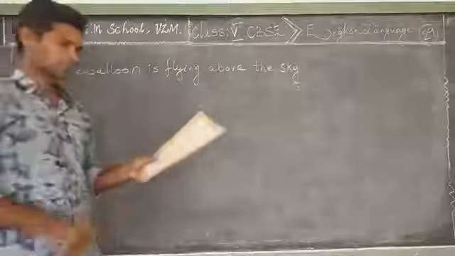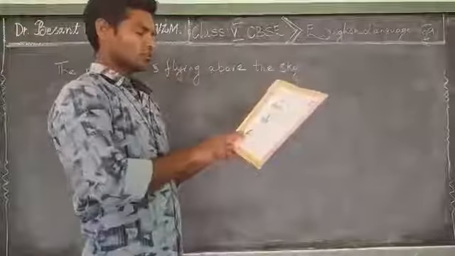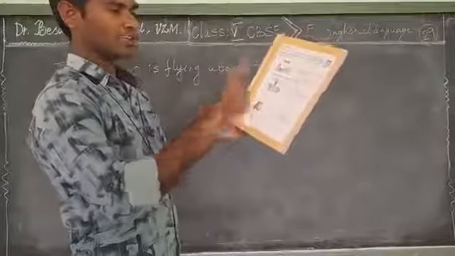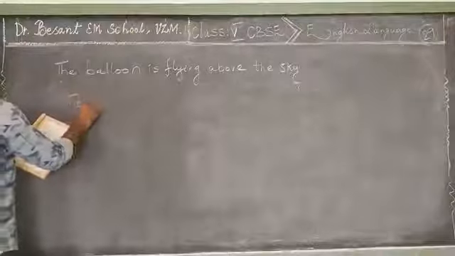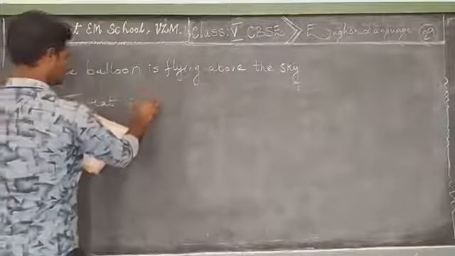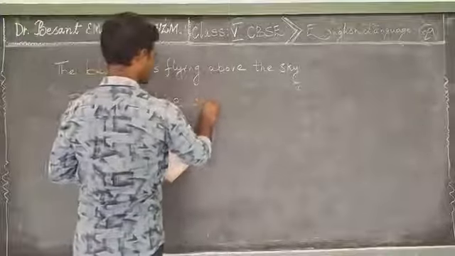Okay, next one. The rat is hiding inside the bucket. So now the rat is completely covered, it's not seen. So under. The rat is hiding under the bucket.